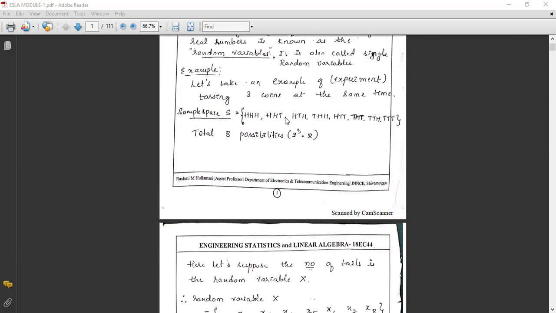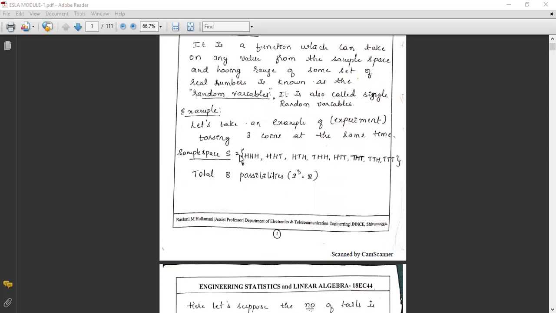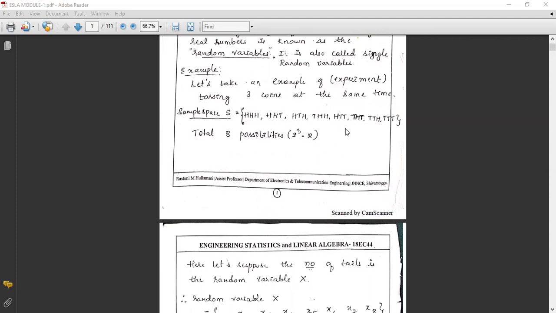If we toss 3 coins at the same time, the range of possible outcomes is this sample space. Therefore X5 is associated with HTT, and the number of tails is 2.